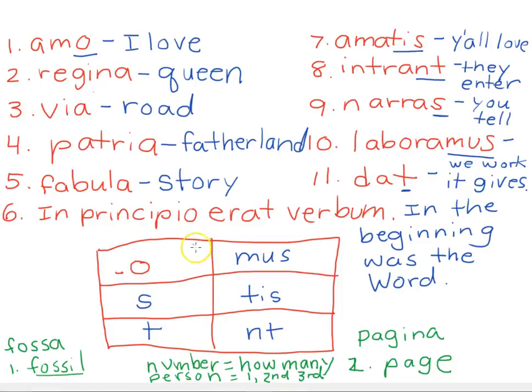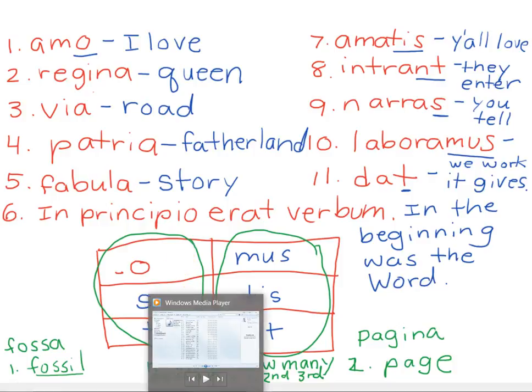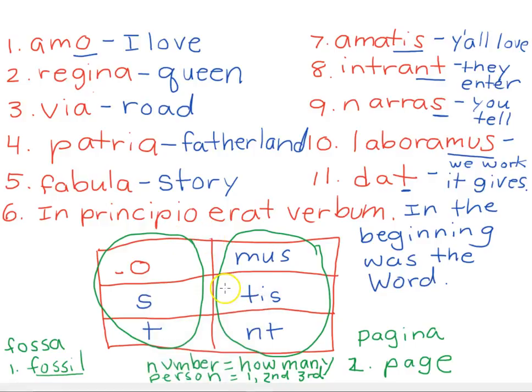On our number, we have a singular side. Singular is 1. How many? 1. Or we have plural, more than 1 on our verb endings. So down in the grammar, for number, if you write how many, that's referring to singular or plural. And if you write person, we have first, second, and third person. Whoops, that's kind of funny. That's what it's going to look like on the Quizlet.